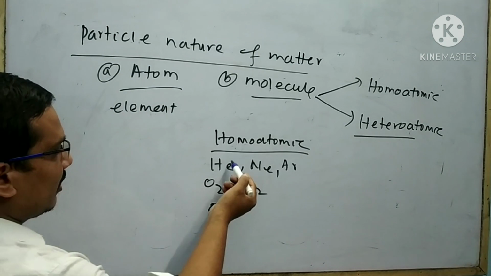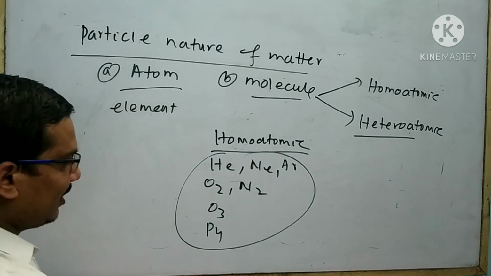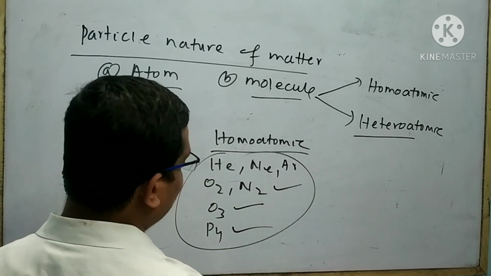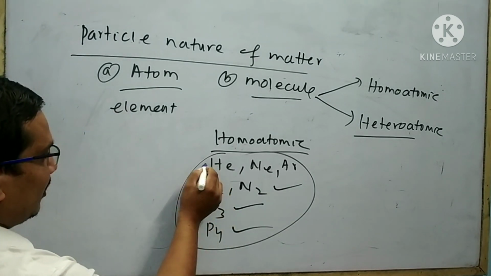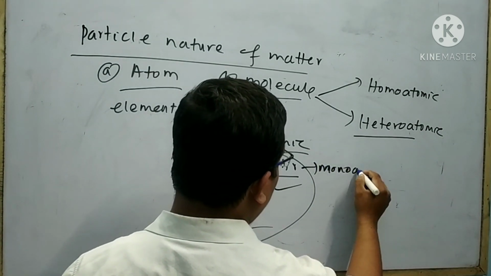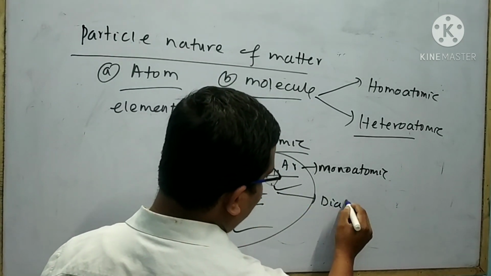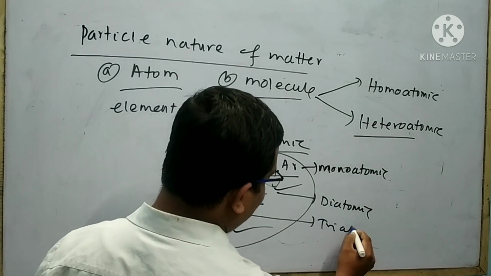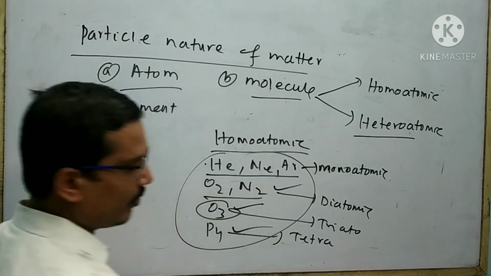Homoatomic molecules are molecules which are made by the same type of element. Look at that. Here only one type of element is present. In this case only oxygen is present, in this case only phosphorus is present, in this case only nitrogen is present. But these three are called monoatomic molecules and these two are called diatomic molecules. This is called a triatomic molecule, this is called a tetraatomic molecule.